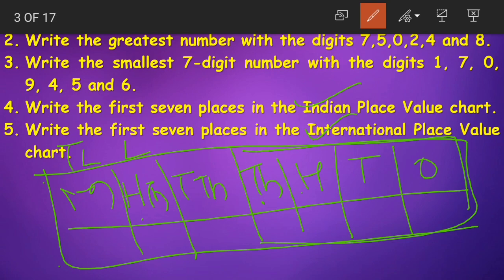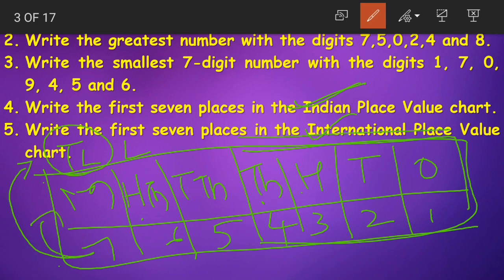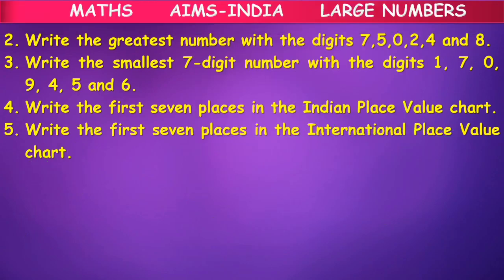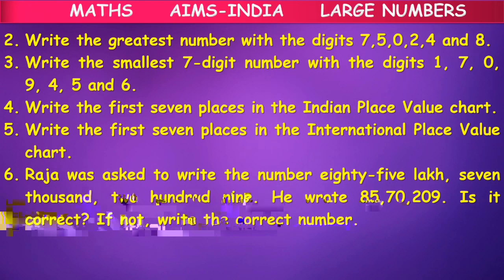Now let us count the number of places. 1, 2, 3, 4, 5, 6 and 7. In the Indian place value chart, the place value at 7th place is 10 lakhs and the place value in 7th place in international chart is millions. Okay, children, this is the main difference between Indian and international place value chart.